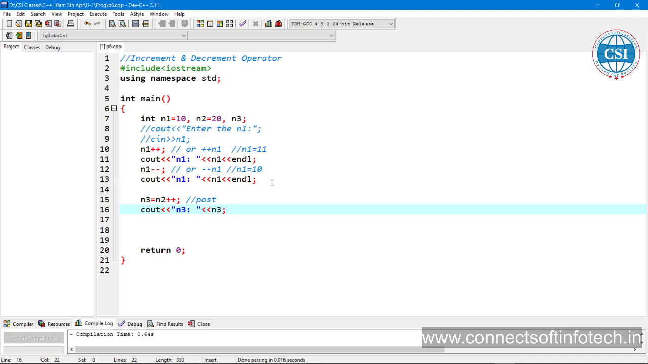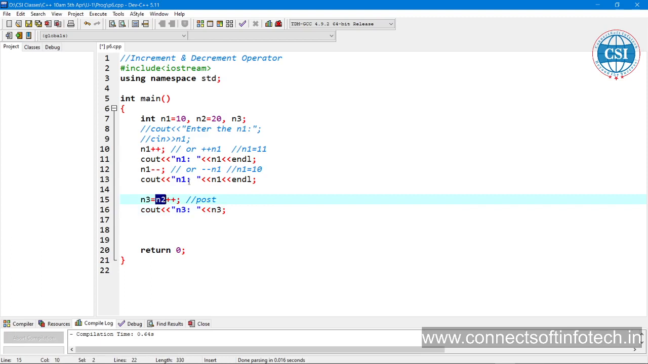What is the value of n2? It's 20. Okay, so it's a post increment. n3 is going to become what? 20, not 21. Okay. So do you want to check your proof? You want to prove it? Okay.